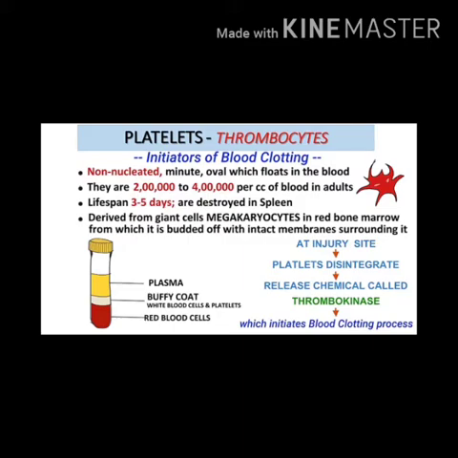At the site of injury, these blood platelets disintegrate and release a chemical called thrombokinase, which helps in blood clotting. So in this way they help in blood clotting, right? Blood clotting or coagulation of blood is of great biological value for the survival of animals.